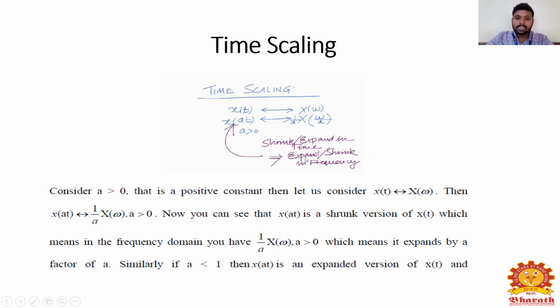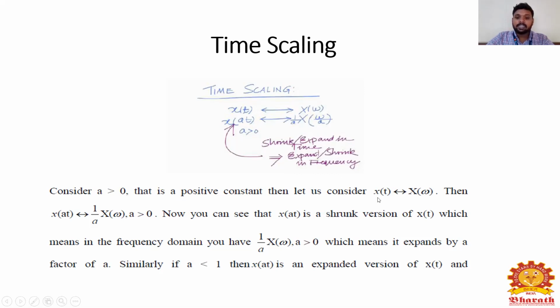So that is equal to expand bar stretch in frequency. So a stretch bar expand in time is equal to a expand bar stretch in frequency. Consider a greater than 0, that is a positive constant.